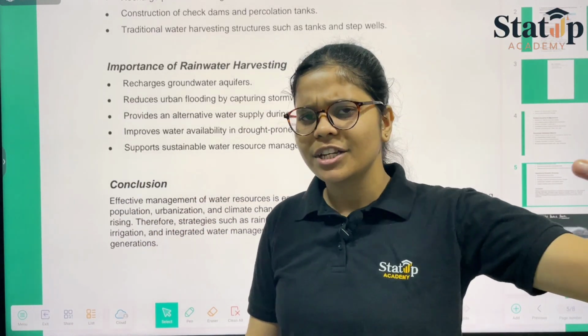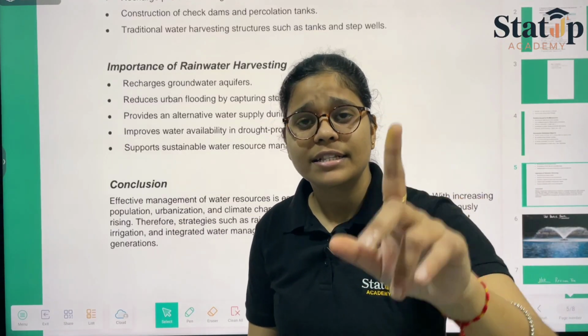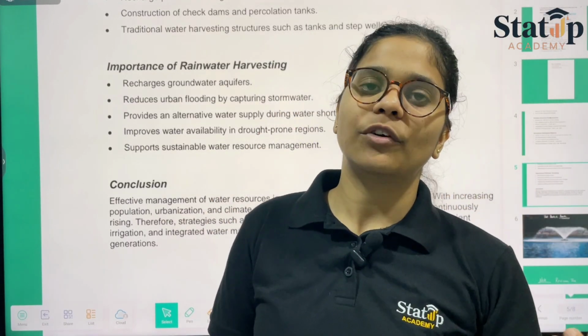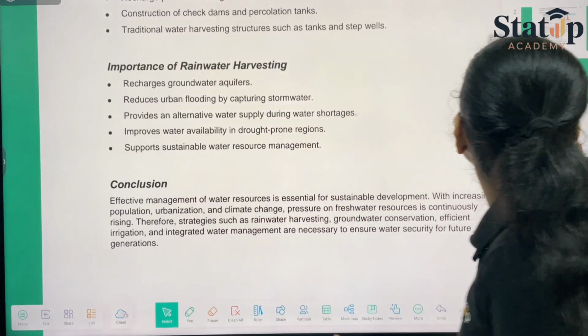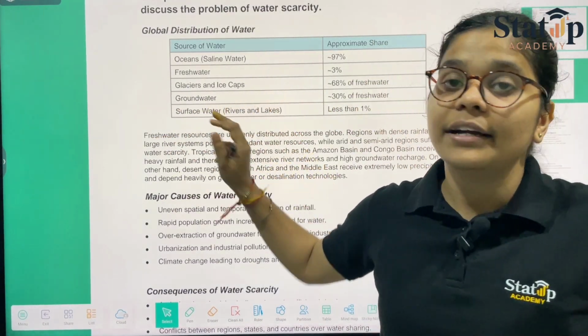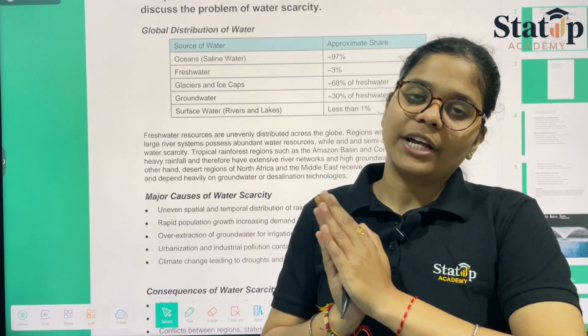Why is rainwater harvesting important? One reason could be, since we are having 71% of water, still we are not able to use all of that water. Why are we not able to use it? This table provides the complete answer, and in a very particular format. So that also could be used.